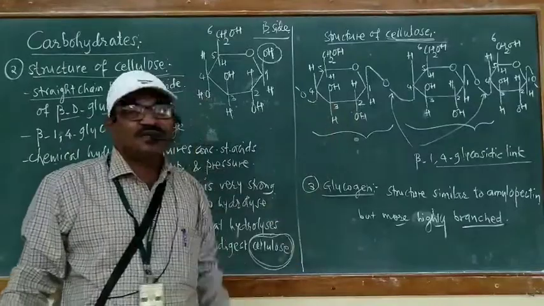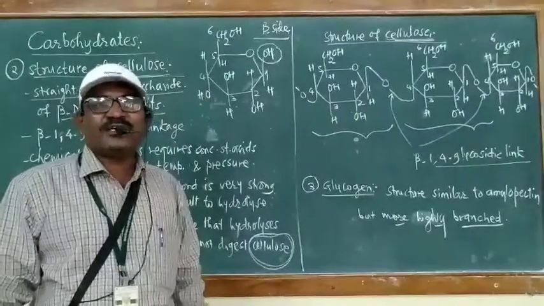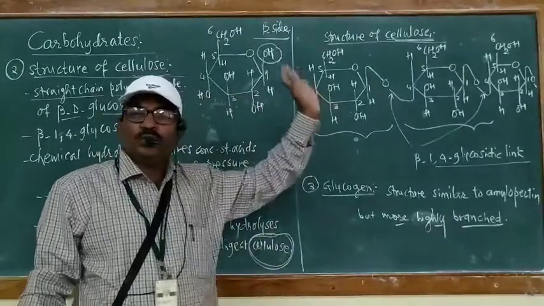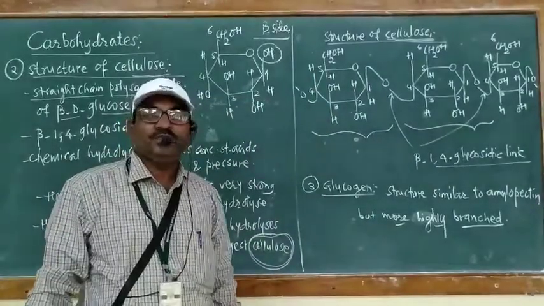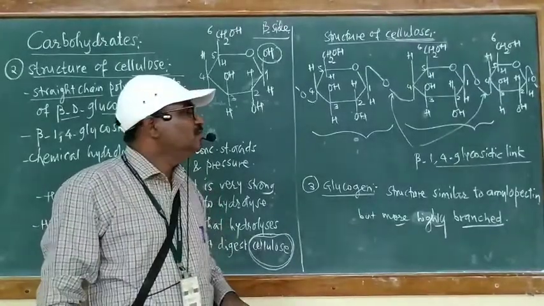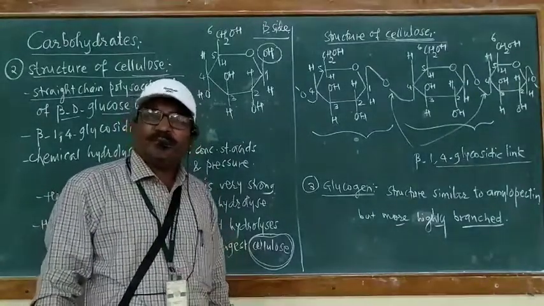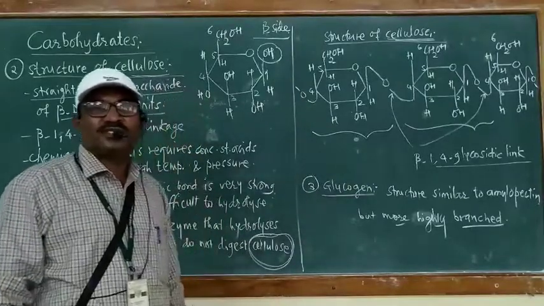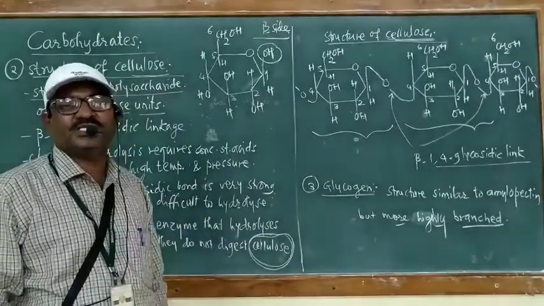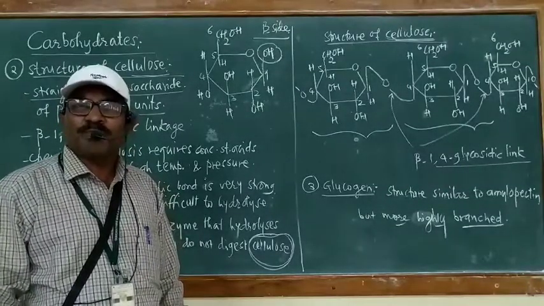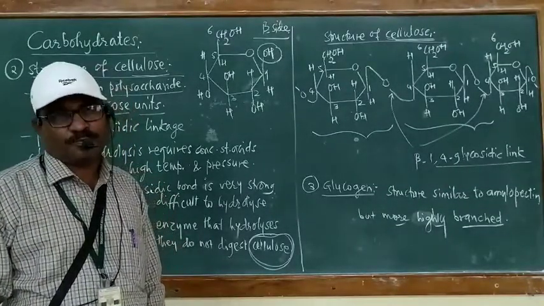This structure contains a straight chain of beta D glucose units. Here, there are no branches in the structure of cellulose. The structure of cellulose is the straight chain structure. It is not the branched chain structure.